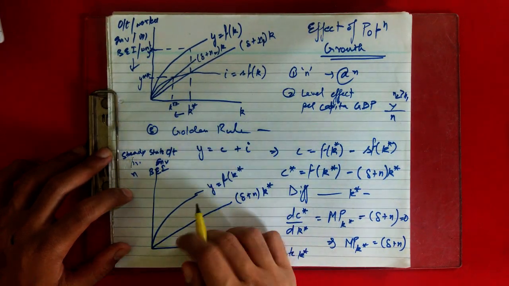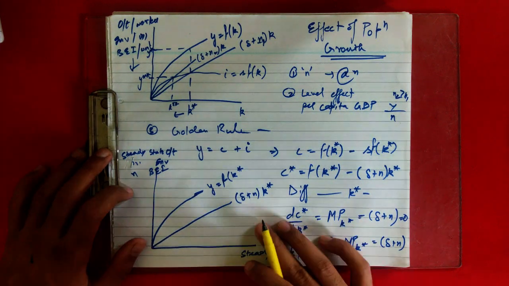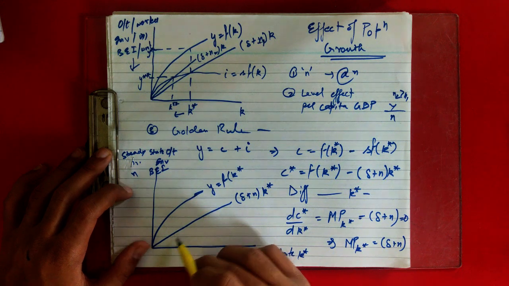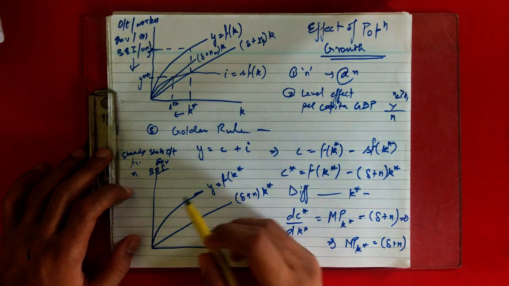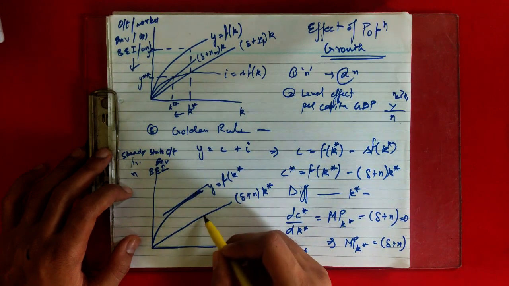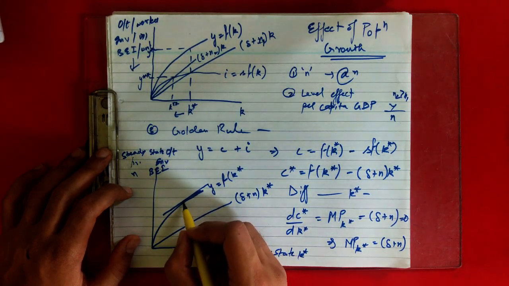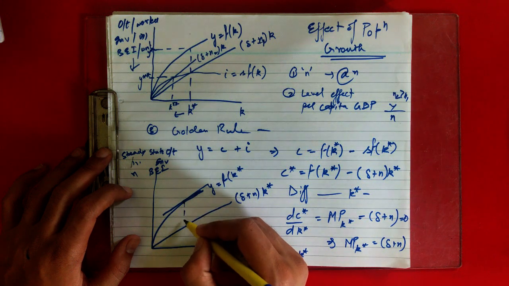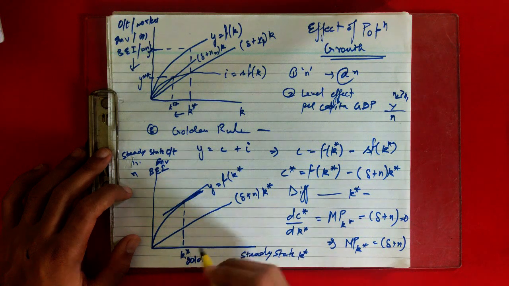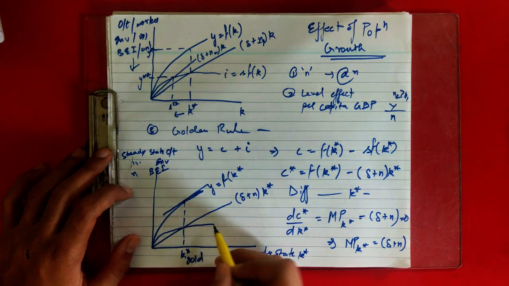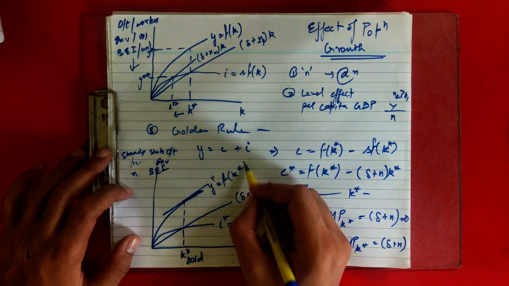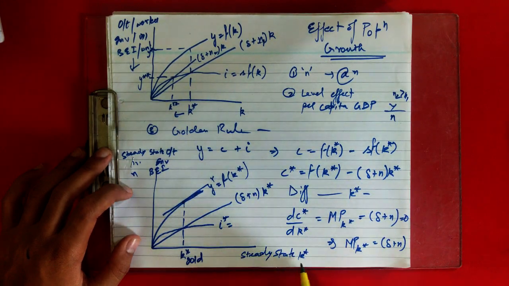So to find out the golden rule level, you know that the slope should be the same. So before drawing the consumption curve, you should first mark the line parallel to it, so that your slope will be the same. The slope is the same at this point, so you can draw this line here. This is your k star gold, right? And you will pass your consumption function from here, i star. Everything will be k star, since we took the steady state level.